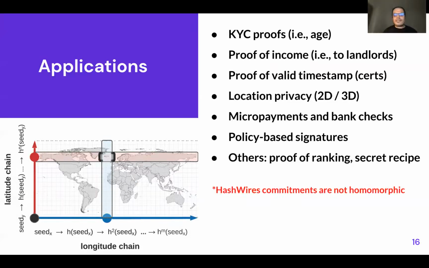Another interesting thing is location privacy, where this one introduces a new concept of overlaying HashWires proofs. In this particular case, the x-axis is a HashWires proof, and the y-axis is another HashWires proof. Because you have ranges, you can create rectangles and prove you're located somewhere here in Iceland. You have your address in your identity card, but you don't reveal exactly what your address is. I only know you are in this rectangle now.